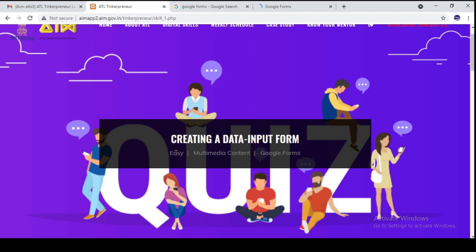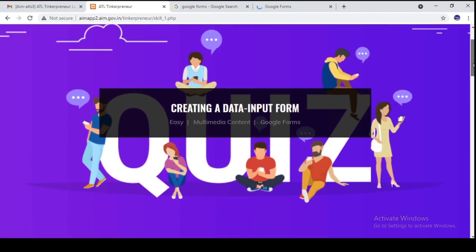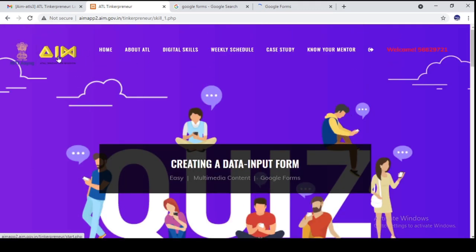So this is your first skill under the ATL Tinkerpreneur Bootcamp. Hope you have learned a lot. Now you go and explore how to do all this.